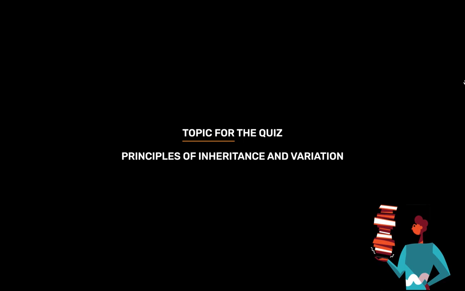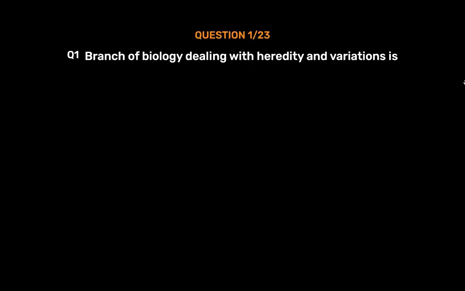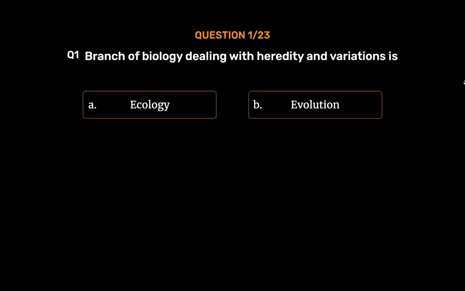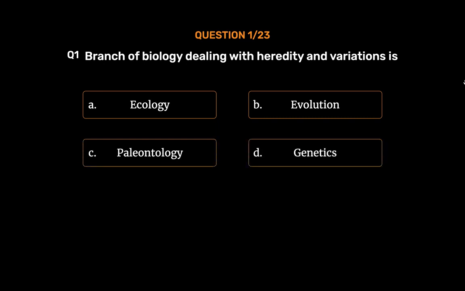Today's quiz is Principles of Inheritance and Variation. Question number 1. Branch of biology dealing with heredity and variations is Option A. Ecology. Option B. Evolution. Option C. Paleontology. Option D. Genetics. The correct answer is Option D.